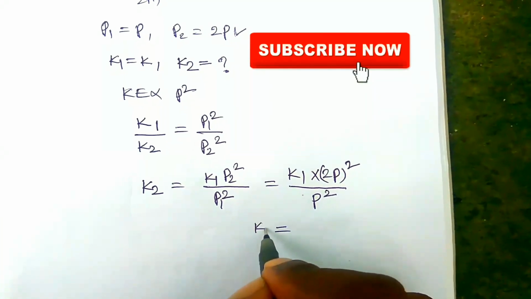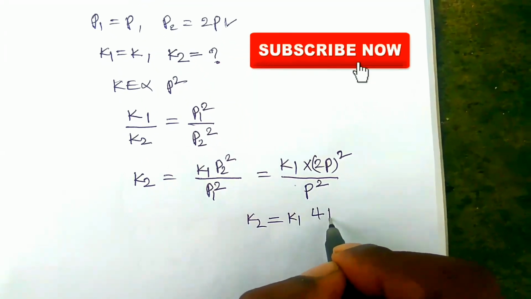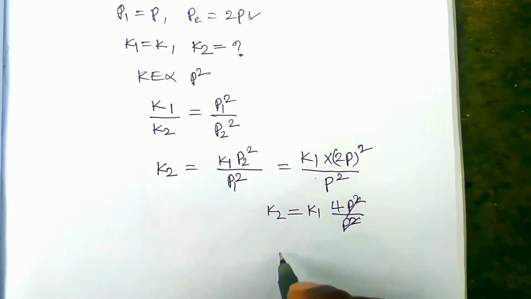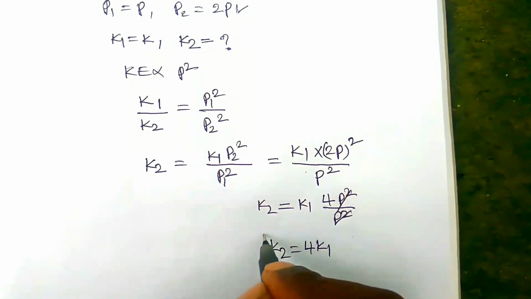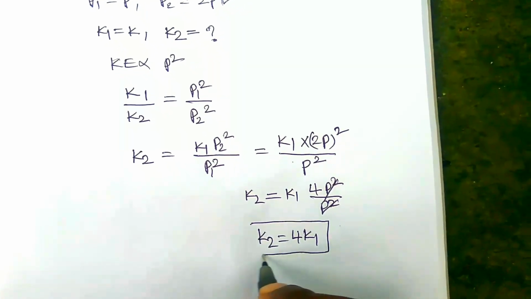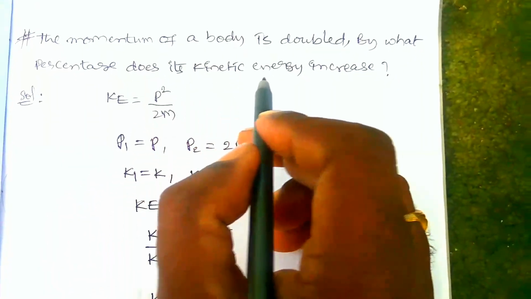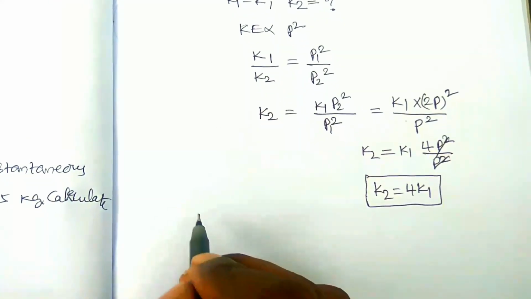Here k2 is equal to k1 into 4p square by p square, so k2 is equal to 4k1. This is the k2 value. Now we have to find the percentage by which its kinetic energy increases.